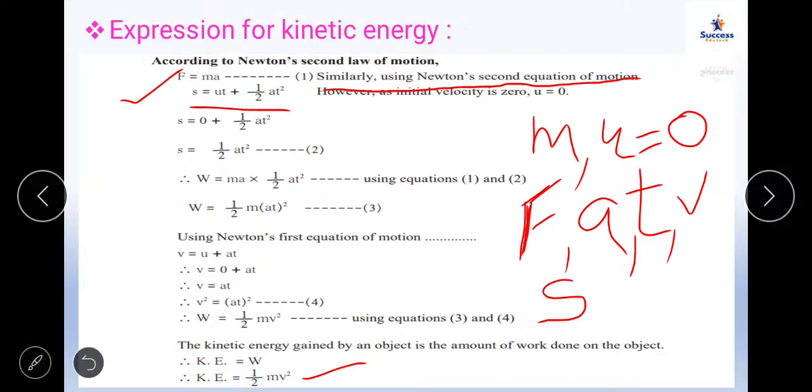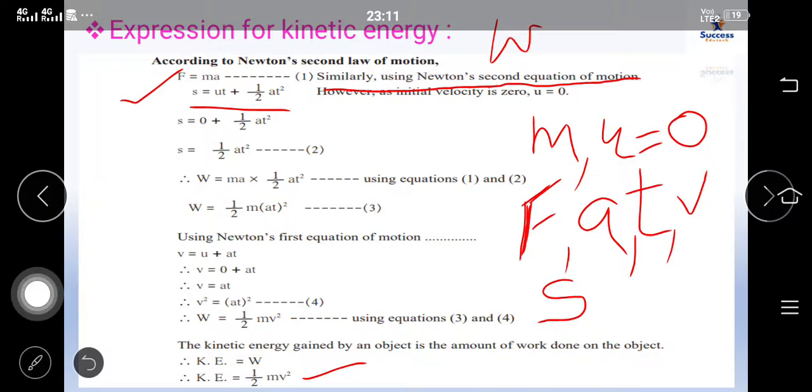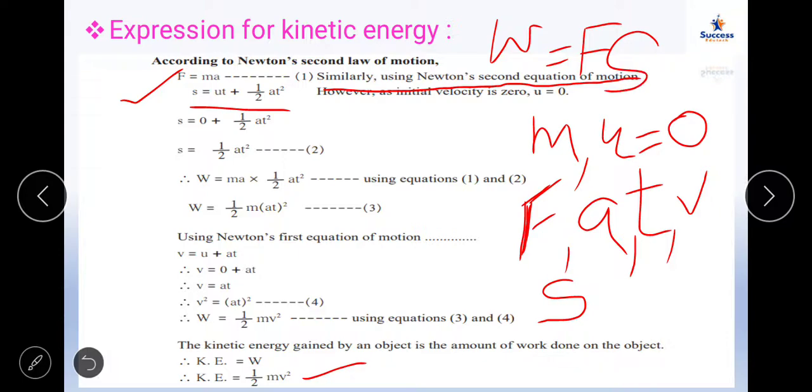The work done on the object will be equal to force into displacement. This we all know.